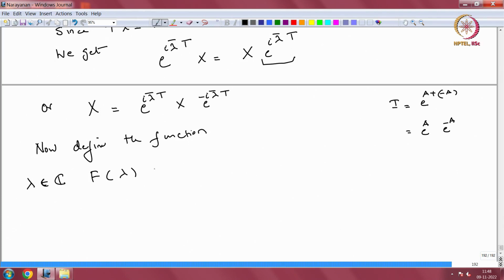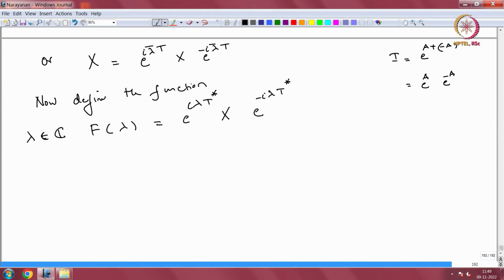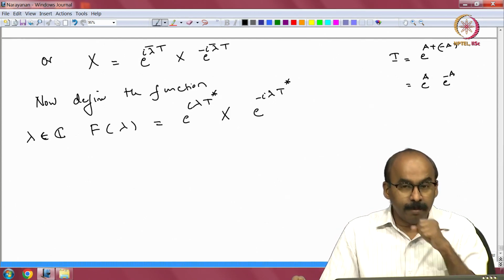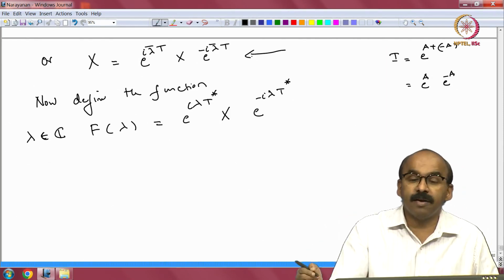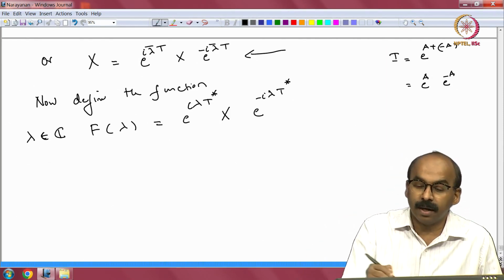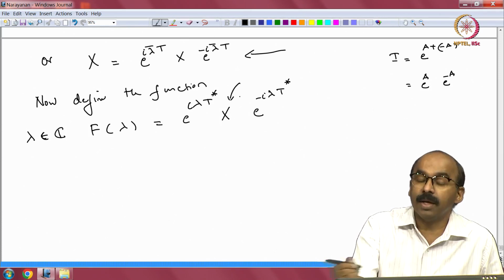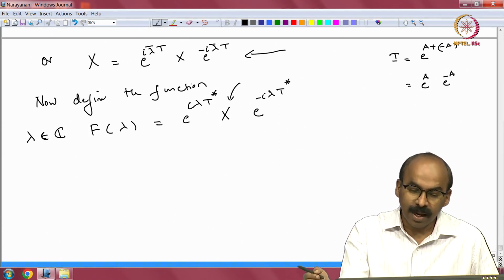So, F lambda equal to e to the I lambda t star, now I am taking it slightly differently from what we have been doing, e to the minus I lambda t star. Okay. So, I take this function, we are going to study this function, but before studying the function we use this expression for x and put it here. Okay. So, x has that expression, we put it there.